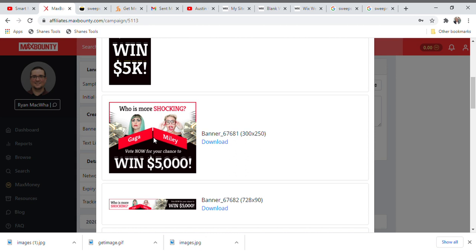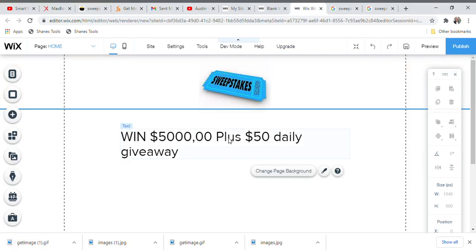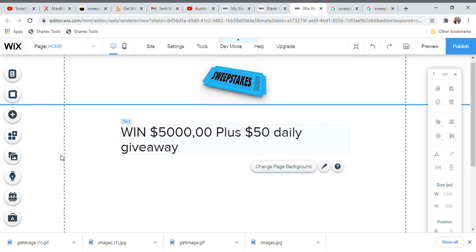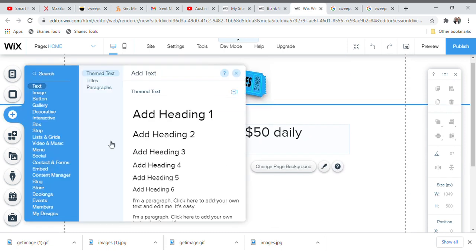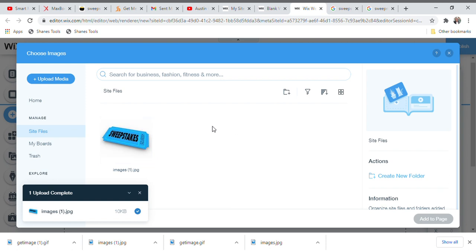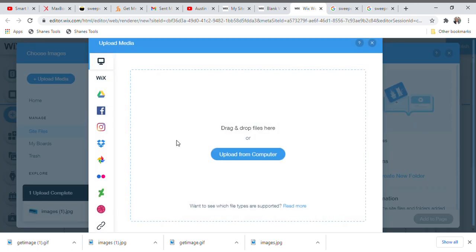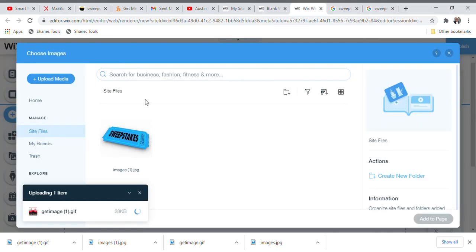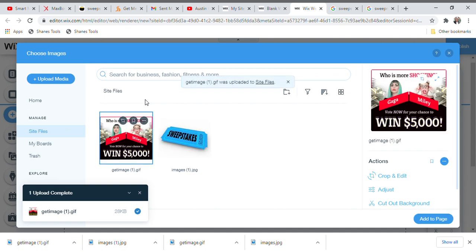For example, you click and you save image as, or you can download anyone that you wish. Now you click on save. So, guys, now when you come back to this particular page, you are going to bring up that particular banner that you downloaded. All you need to do is click on the image, go and click on my image upload. You go and click on upload from media, click on upload from computer, just like the same procedure we did for the first one. You double click, and then the banner that we have for this particular product is already loaded.